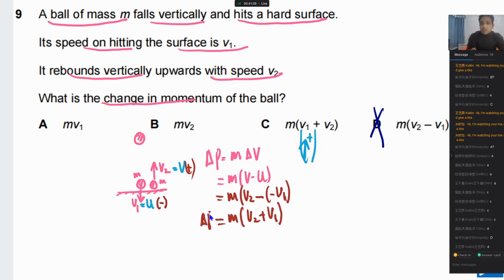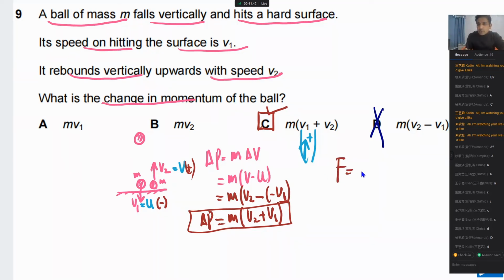So what is change in momentum? Change in momentum is this. So the answer for this question is C. They have two different directions. You have to take one as positive, and then you can find the answer. So we are taking up positive because its direction changes, it goes up, it means resultant force is up. So change in momentum is also up. So this one, please, you need to understand.